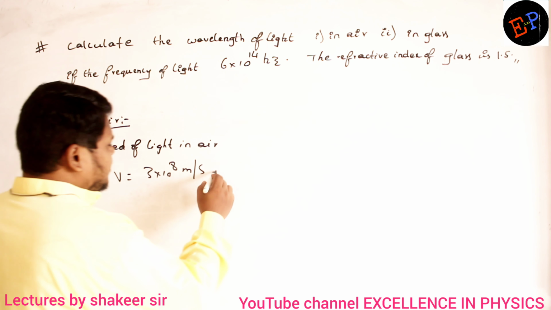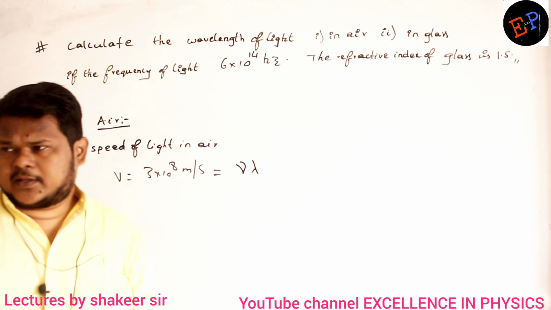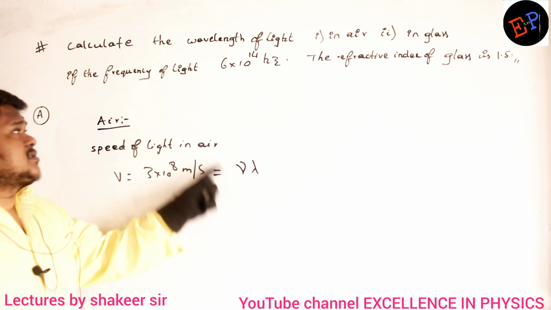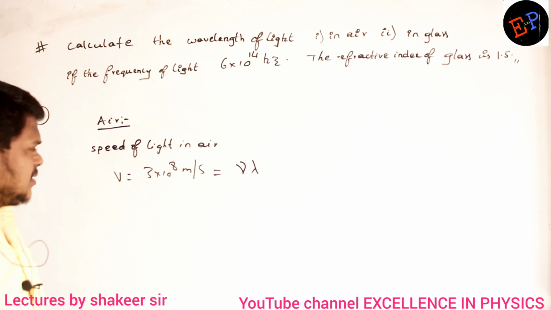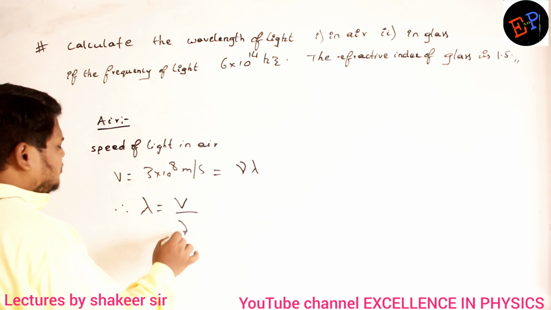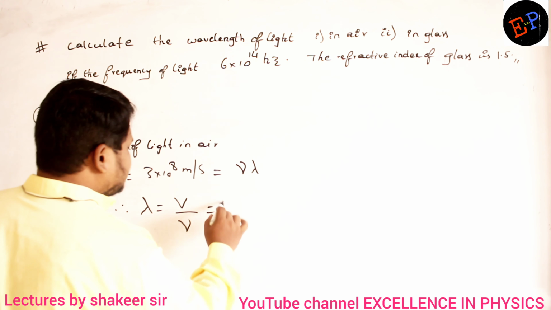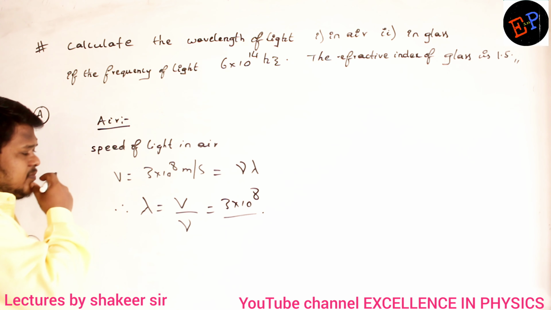Speed formula: v is equal to nu lambda. So frequency is already given, so can't I find out the wavelength? Therefore lambda is equal to v by nu. Velocity is 3 into 10 power 8, divided by frequency.